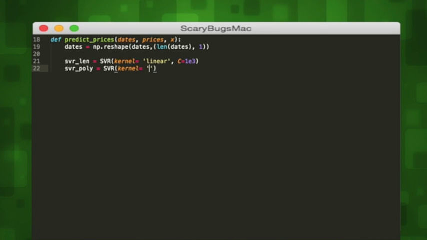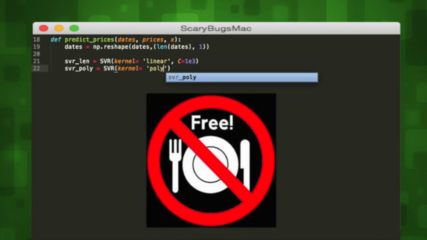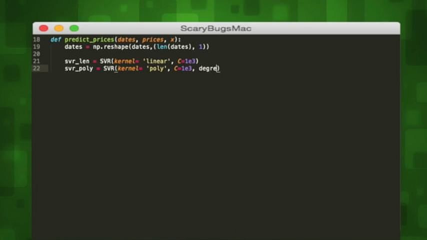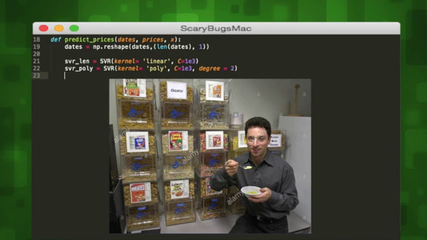Our next SVR is polynomial. In math folklore, the no free lunch theorem states that there are no guarantees for one optimization to work better than the other, so we'll try both. Also, if you work at Google, you actually do get free lunch, so take that.